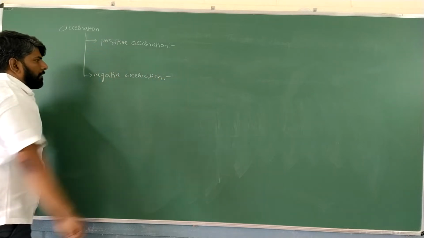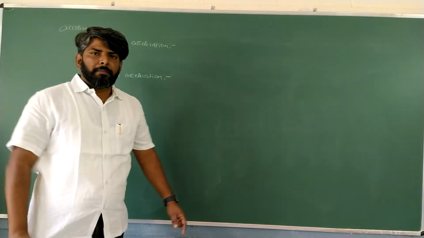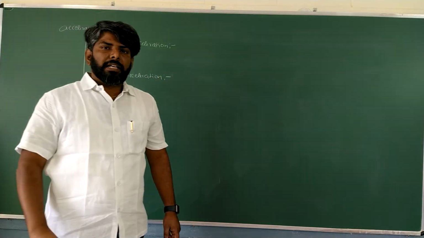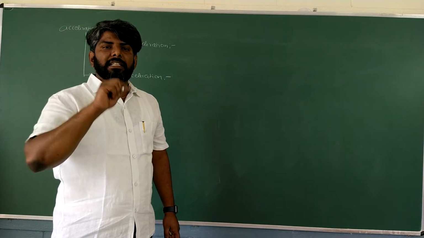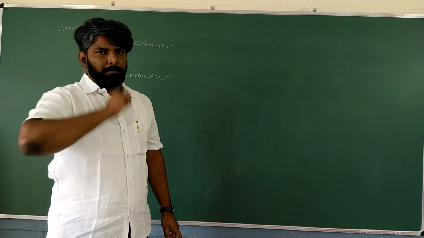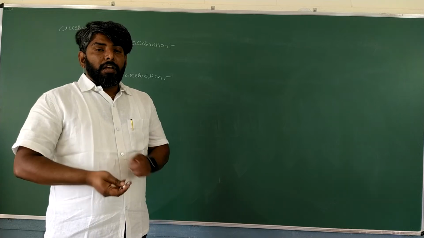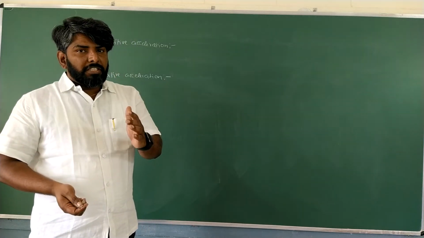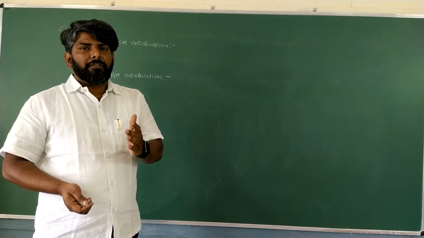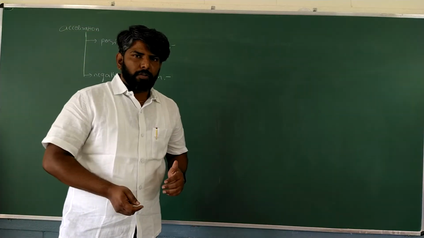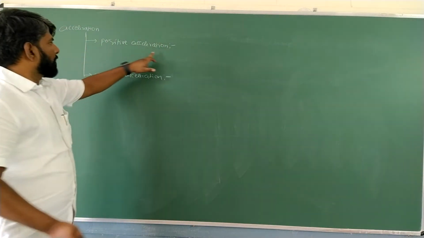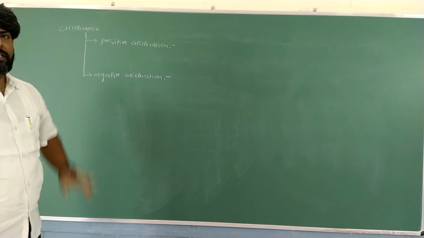Observe here carefully. Basically, acceleration means, students, change in velocity of a body with respect to time. Right? Now there are two types, positive acceleration and negative acceleration.